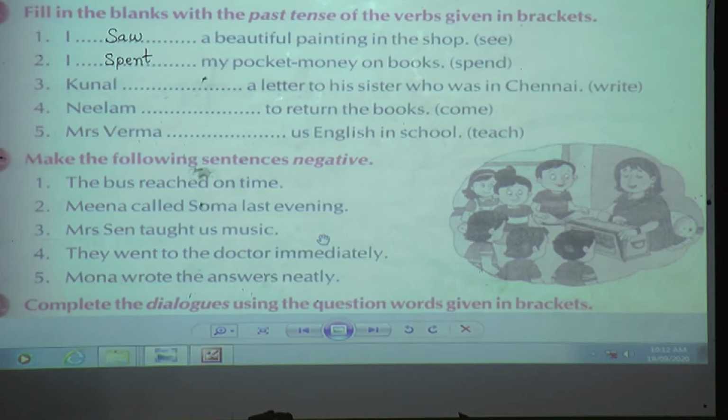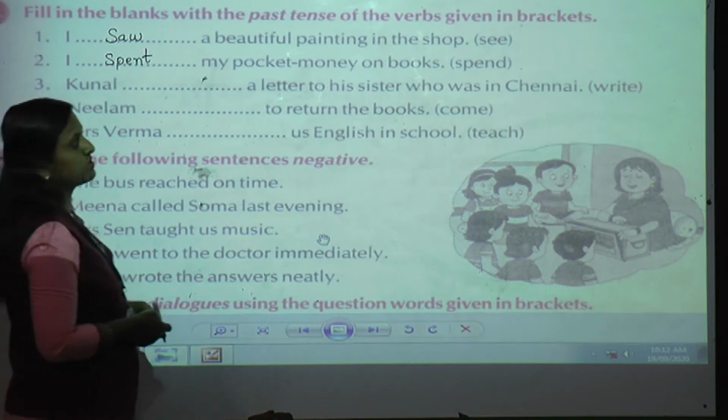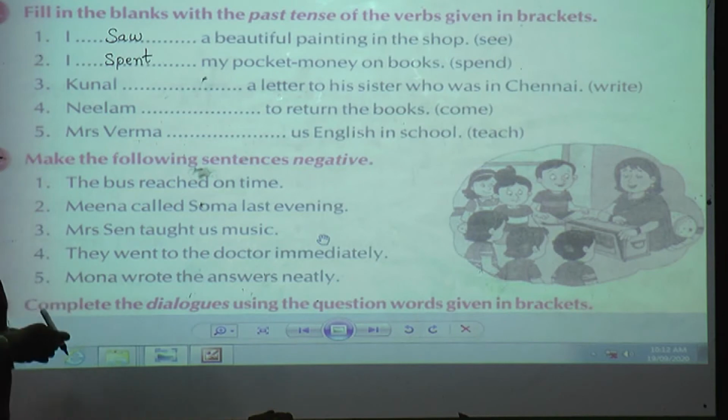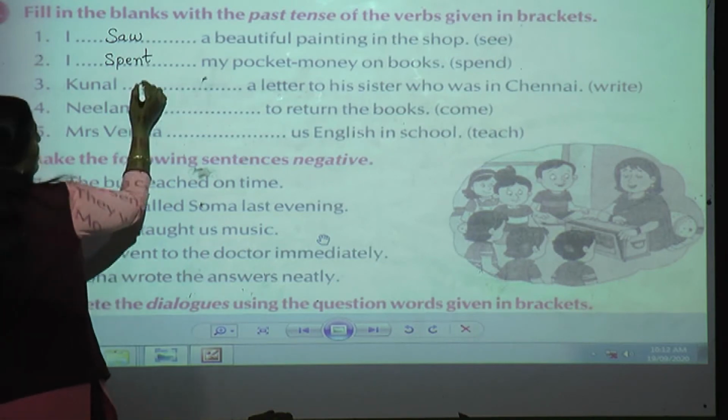Third, Kunal dash a letter to his sister who was in Chennai. What is the verb given over here? Write. And what is the past tense of write? Wrote.